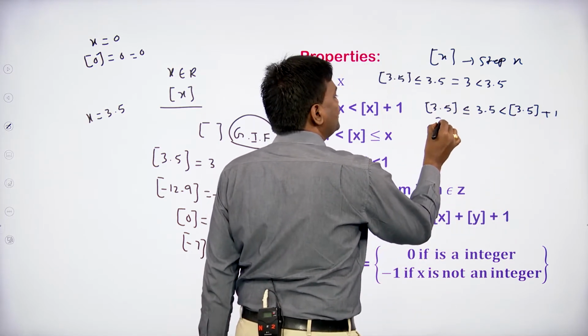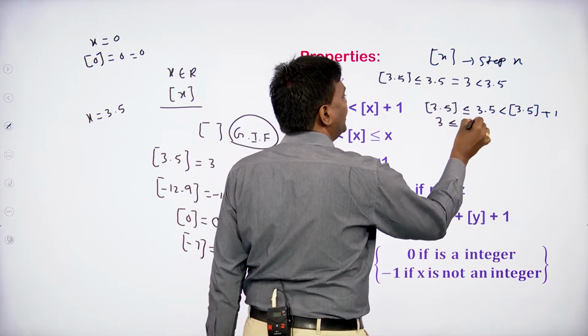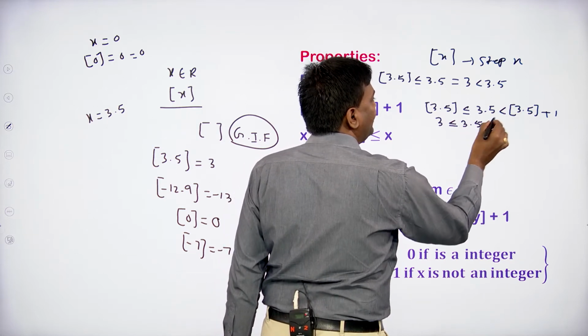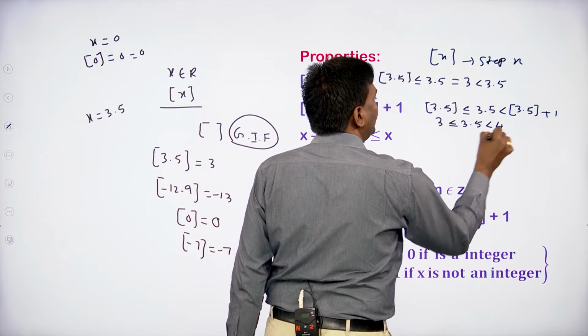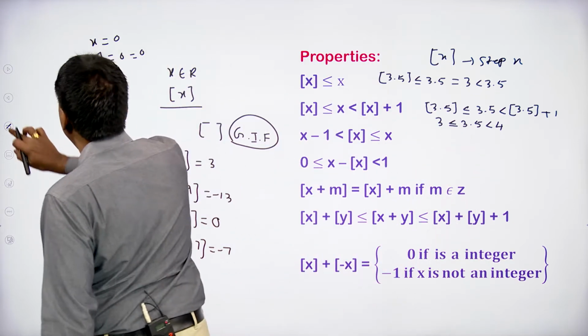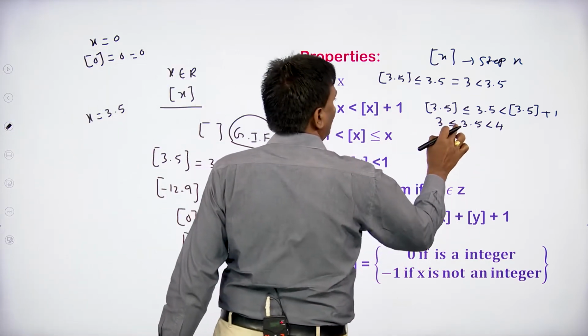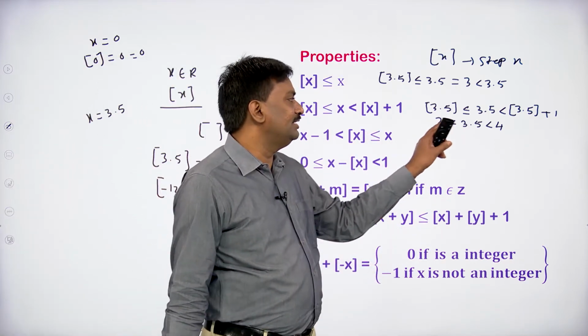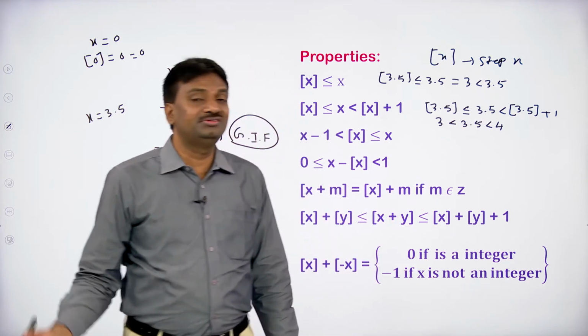Floor of 3.5 is nothing but 3 only, less than or equal to 3.5. Here floor of 3.5 is 3, and 3 plus 1 is 4. Here also we have to take less than only. So clearly by observing, 3 is less than 3.5 and 3.5 is less than 4.